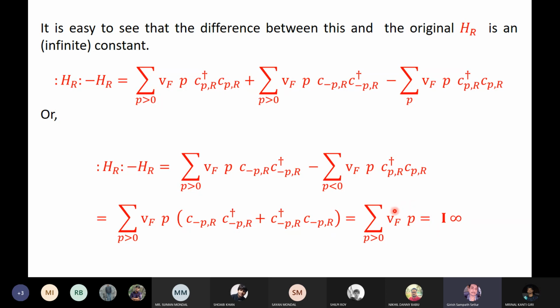This is not an operator, it's just a number which unfortunately happens to be infinity, but it's understandable why. If you act HR on the ground state, you should get minus infinity. So the difference, HR dot acting on the ground state, is 0, but minus HR acting on the ground state is plus infinity.